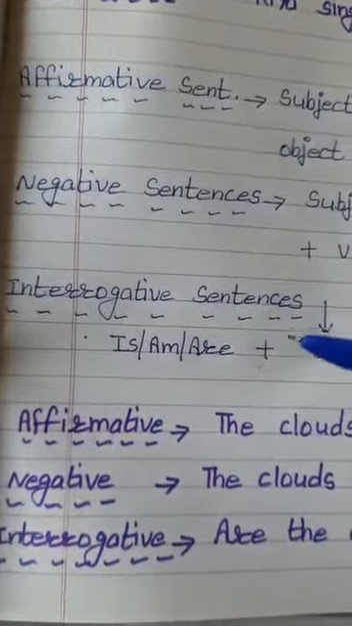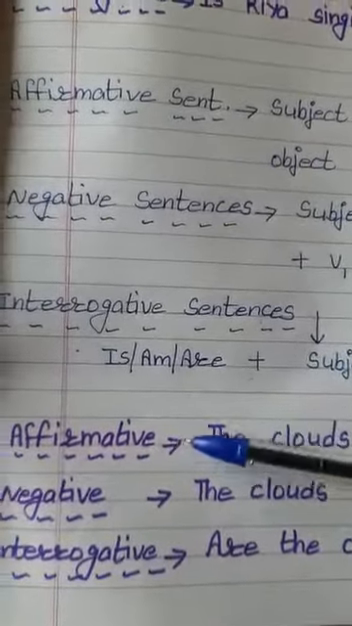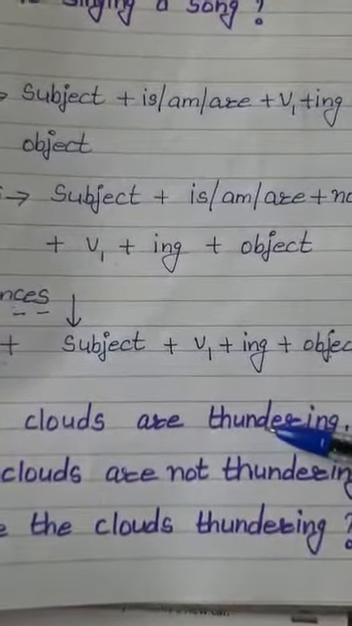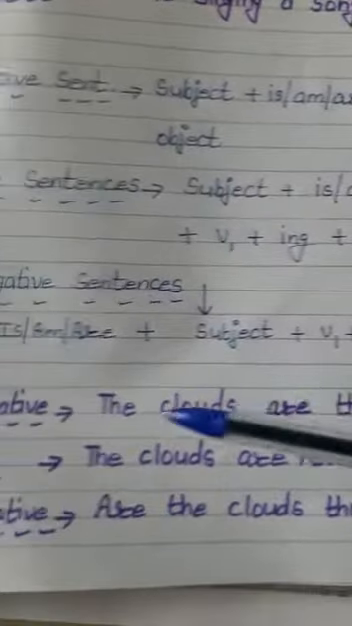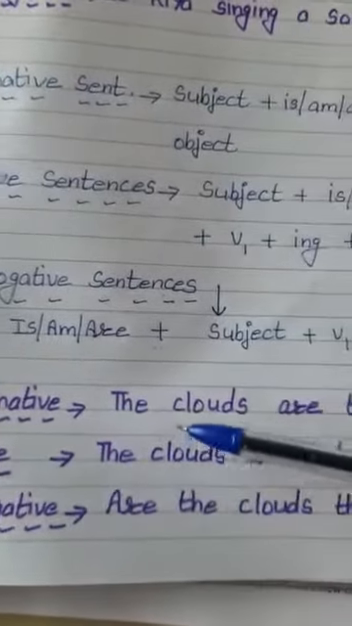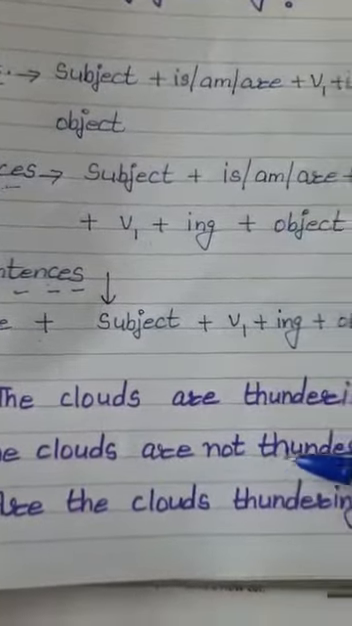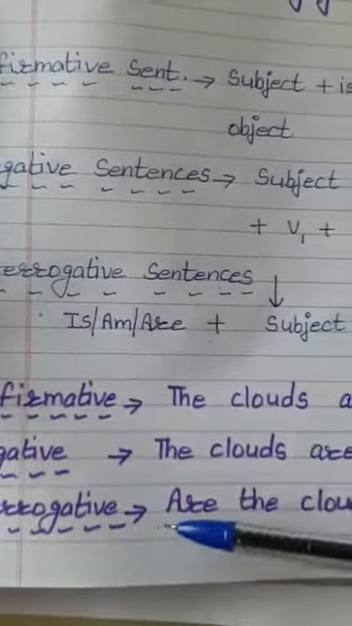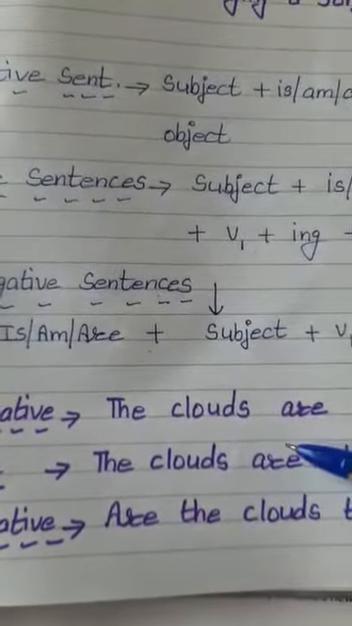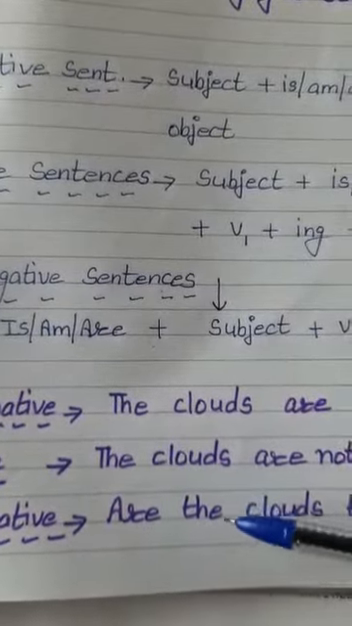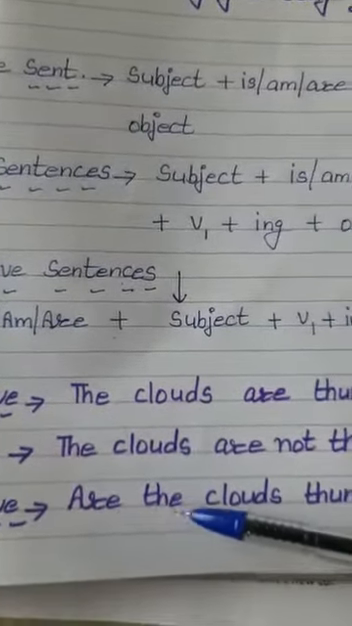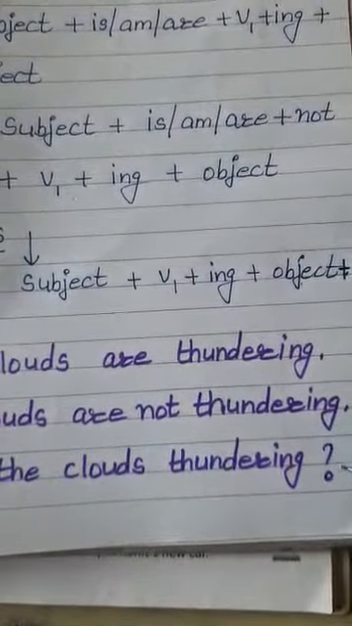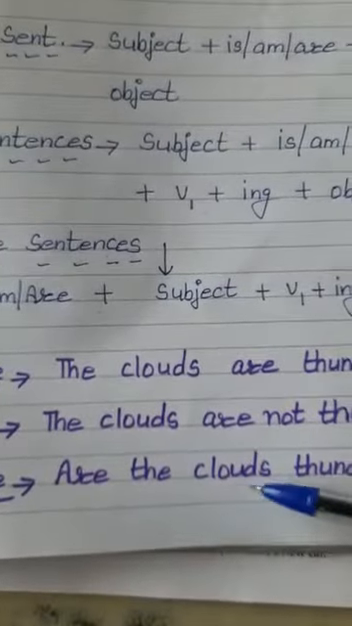For more elaboration, let's go through another example. Affirmative sentence: The clouds are thundering. कहता है बादल गरज रहे हैं. The clouds are thundering. And in order to make negative of this: the clouds are not thundering. बादल नहीं गरज रहे हैं. And to make interrogative, what do we do? We will put this helping verb at first place and the subject will come after this helping verb. Are the clouds thundering? And sign of question mark, because we are asking a question. क्या बादल गरज रहे हैं?